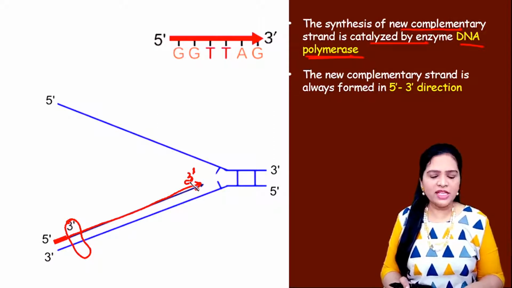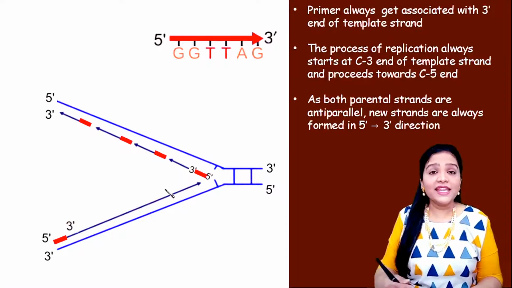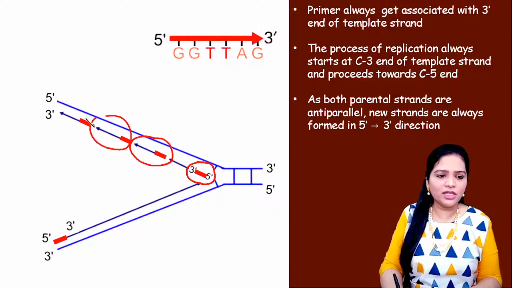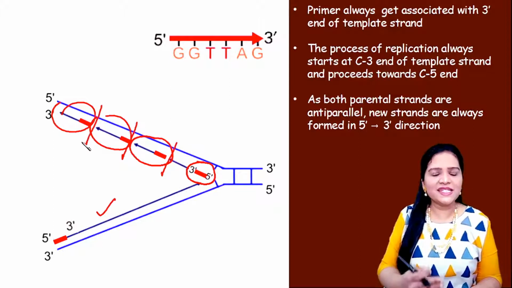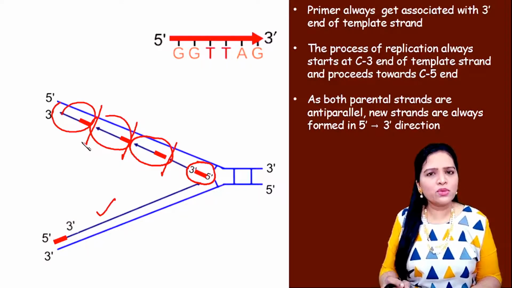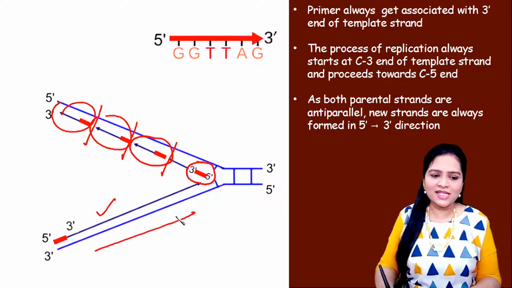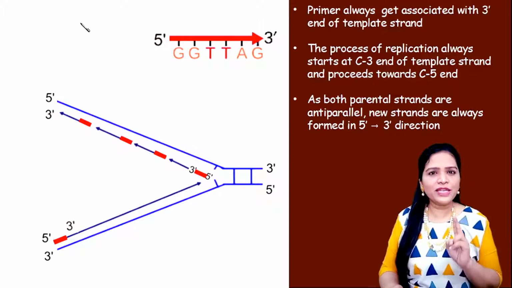When you see your textbook, you could see a structure like this. That means in the other strand, the other end of the double strand, the synthesis of the DNA is not continuous. There is a break, or the DNA is synthesized in short segments. Why does this occur? This is the most confusing part for many students. So let us understand why in one strand the DNA synthesis is continuous, and in another strand it is discontinuous.